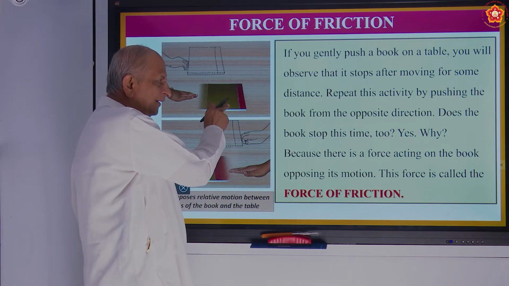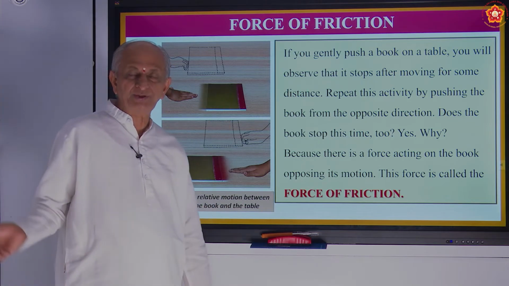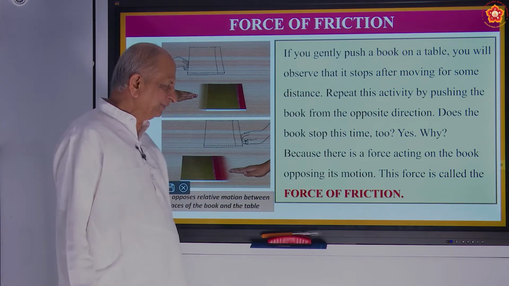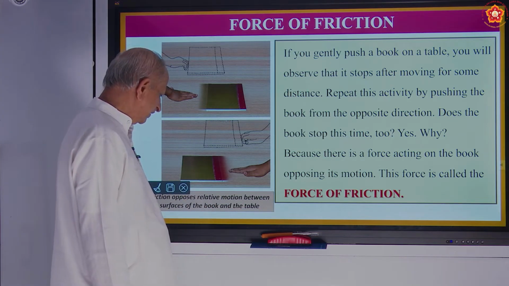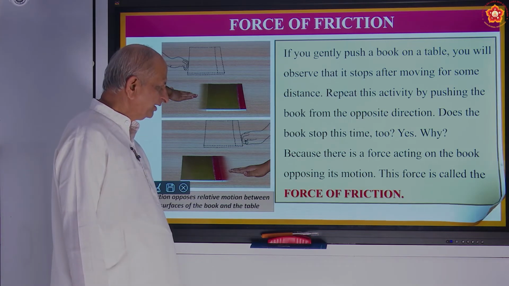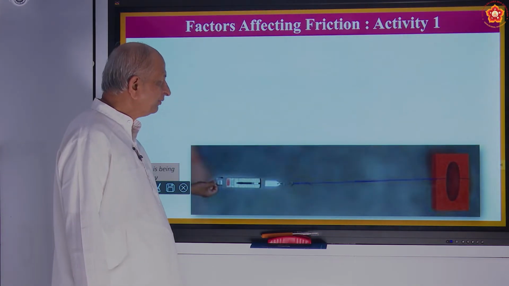So why does the book stop there? Because there is an opposition force, and that is what is called friction. Okay. And let us see one more activity.